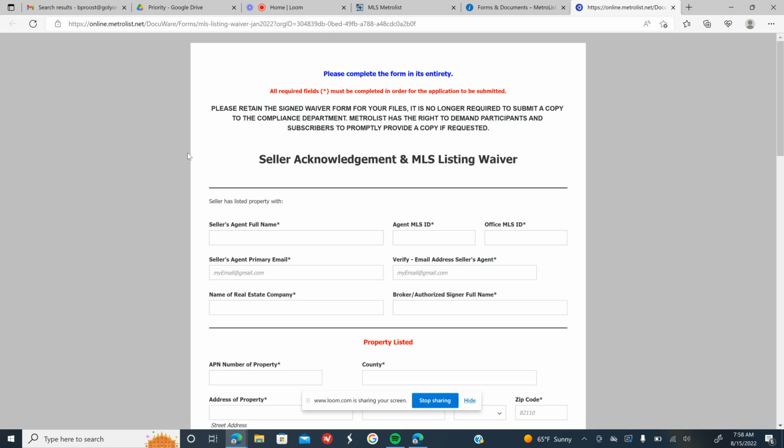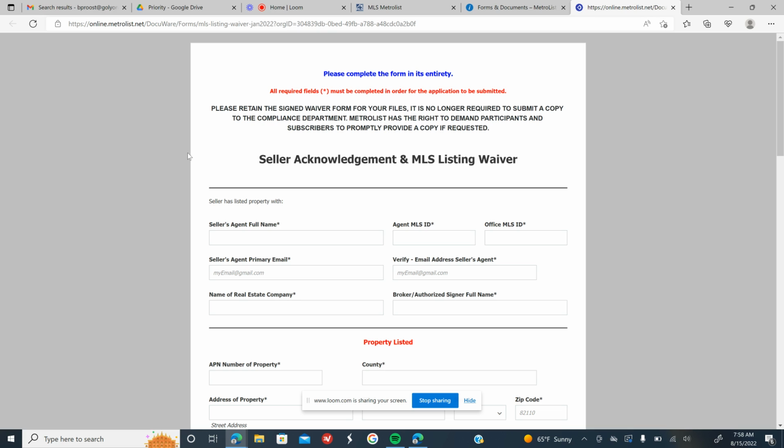So before we get into how to fill this form out, just a couple notes on the MLS waiver. It is intended to be used when the agent wants to advertise the property before it is live in MLS. So this would involve a coming soon sign, media on Facebook, other social medias, or doing print advertising either in magazines or postcards, things of that nature.